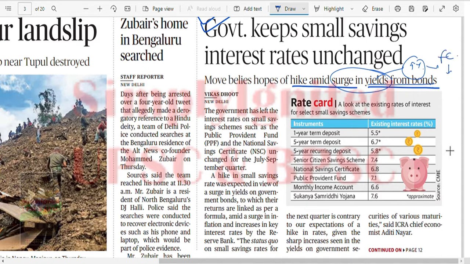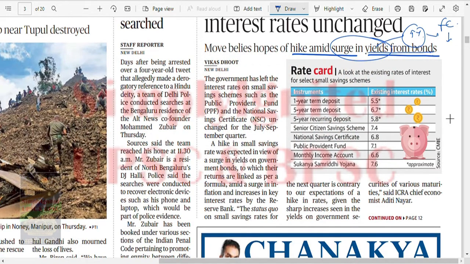Okay, now let's see. Government has left the interest rate on small savings such as PPF and NSC unchanged for the July-September quarter. The hike in small saving was expected in view of surge in yield of government bond, to which the returns are linked as per formula, amid surge in inflation. I said to you that more the inflation, more is the yield, and increase in key interest by the Reserve Bank. Yes, this is also the thing.